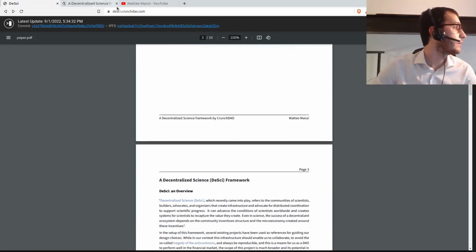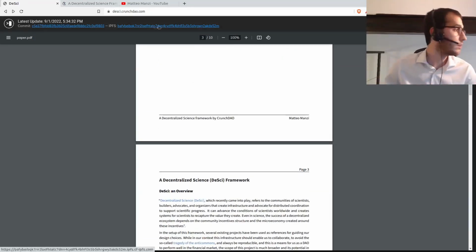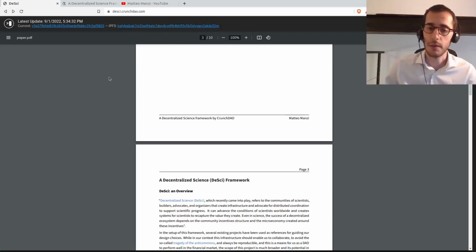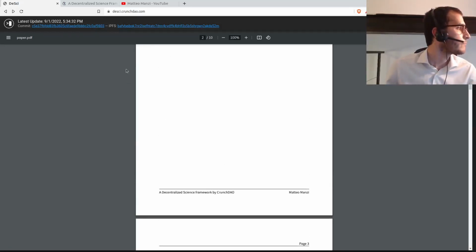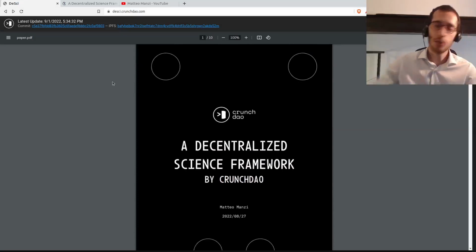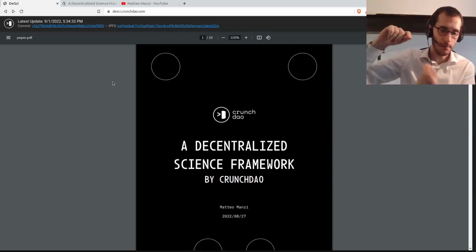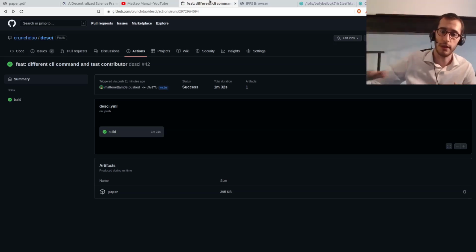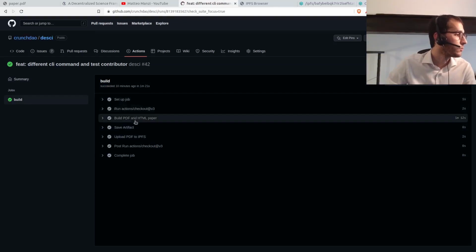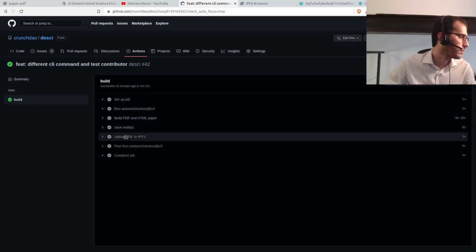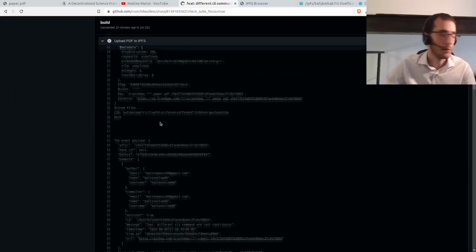And so the GitHub action we have, and we have a different GitHub action that mirrors basically the evolution of the main branch of our GitHub repository, living on the interplanetary file system. This is done via an action, which is here. Sorry, not here. It's the upload PDF to IPFS.